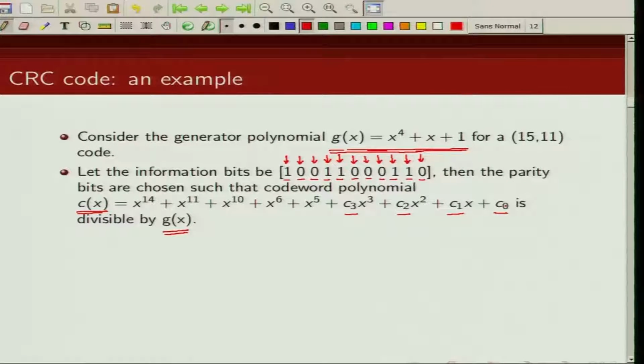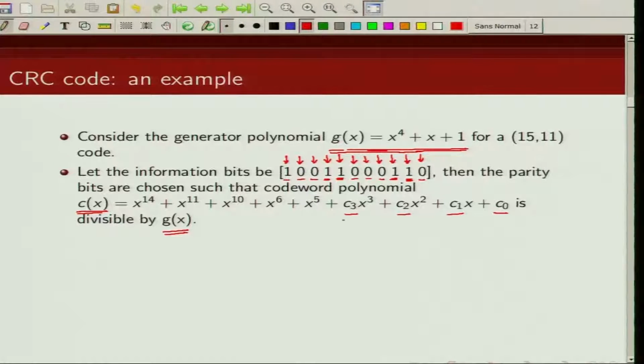These are my parity bits. So this is x^14 + x^11 + x^10 + x^6 + x^5 + C3 x^3 + C2 x^2 + C1 x + C0. This is my code polynomial.